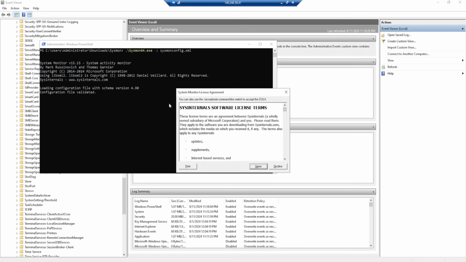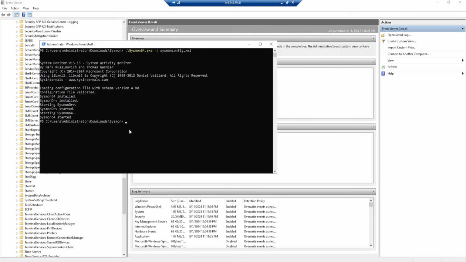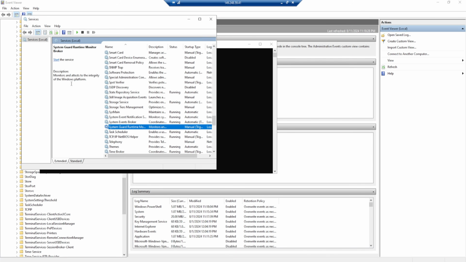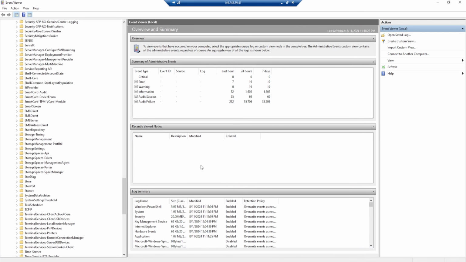From here, it'll pop up a license agreement. Simply click on agree. And there you go. Within a couple seconds, Sysmon should be installed. Opening up our services, and what I'll do is refresh my services by clicking on the refresh button at the top. And there you go. I do see my Sysmon64 and it is currently running. Awesome. For my Windows Event Viewer, let's see here. Sysmon. There is no Sysmon yet.